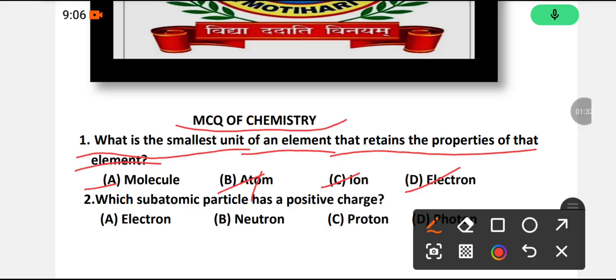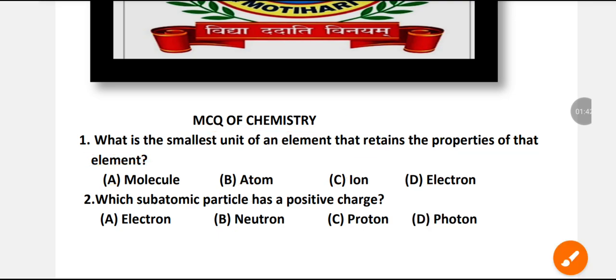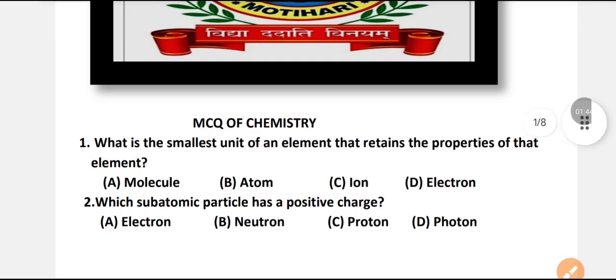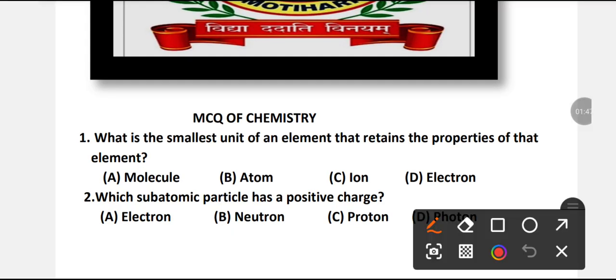Please, you all answer this question as well. B is the right answer. Atom is the right answer. Atom is the smallest unit of an element that retains the properties of that element.